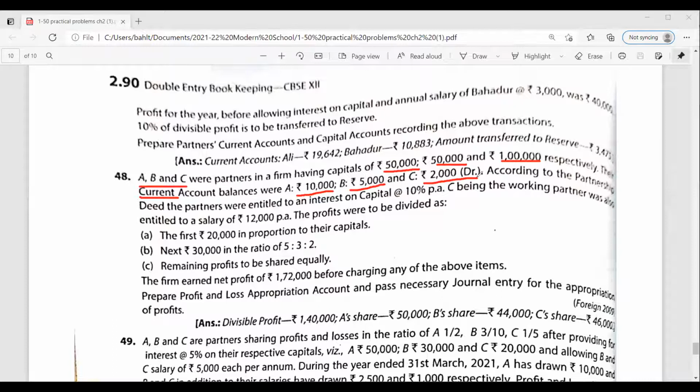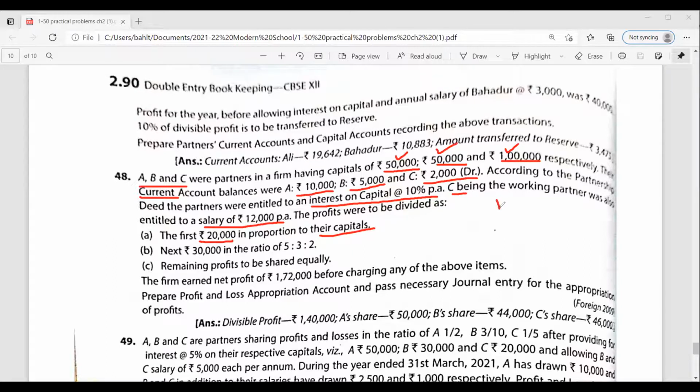According to partnership deed, the partners are entitled to interest on capital at the rate of 10% per annum. Interest on capital दिया जाएगा. C working partner है and was entitled to a salary of rupees 12,000 per annum. और जो profit है, that is to be divided in the following way. First 20,000 in the proportion of their capital, और proportion of their capital क्या है बेटा? 50,000, 50,000, 1 lakh.